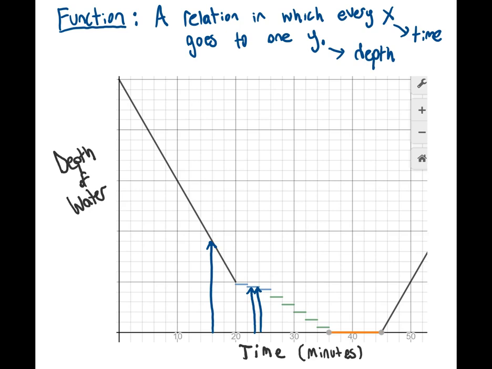Now, if I had this random extra line in here, that would be a problem. It would make this not a function because this time would be going to 2 different depths, and that can't happen with a function. But as it's drawn, as long as there's no places where the time goes to multiple depths, that makes it a function.